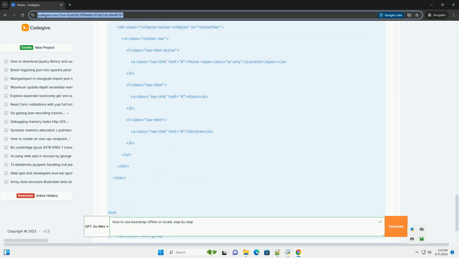By following these steps, you can successfully set up and use Bootstrap offline in your web development projects, providing you with a powerful and efficient way to create responsive and visually appealing websites. Remember to consult the Bootstrap documentation for more advanced features and customization options.